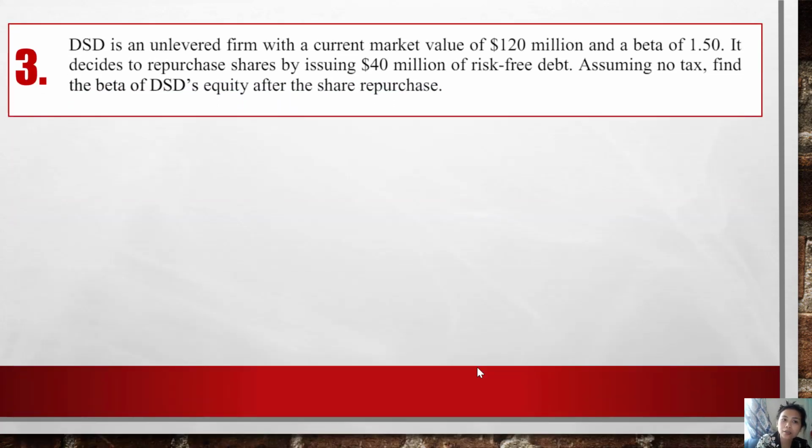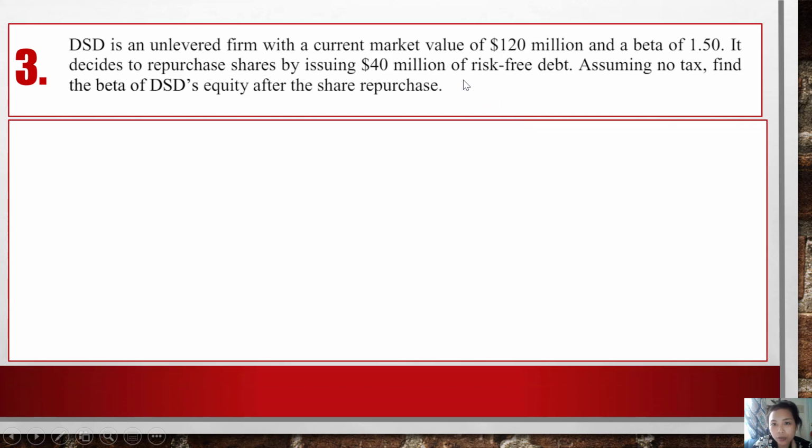Question number 3. DSD is an unlevered firm with a current market value of 120 million and a beta of 1.5. It decides to repurchase shares by issuing 40 million of risk-free debt. Assuming no tax, find the beta of DSD equity after the share repurchase. Before we do anything, I want you to pay attention to the risk-free debt. By this keyword, risk-free debt, that means the beta of debt is 0. Mark it, you can take a note, write down: for risk-free debt, the beta of debt is 0, okay?